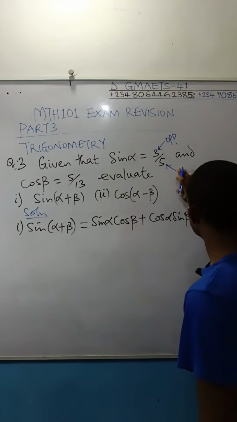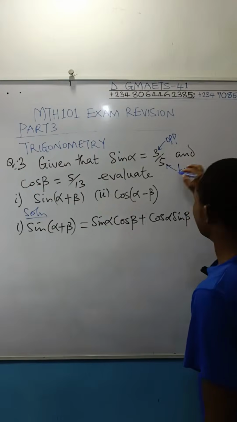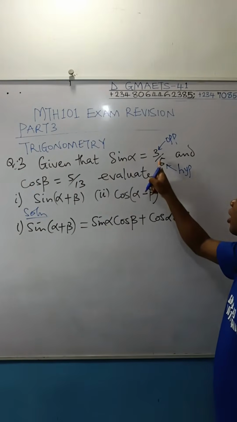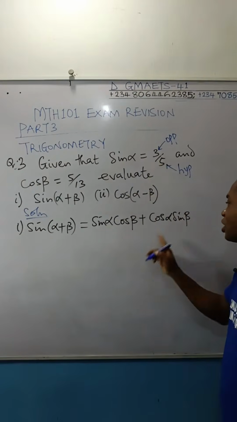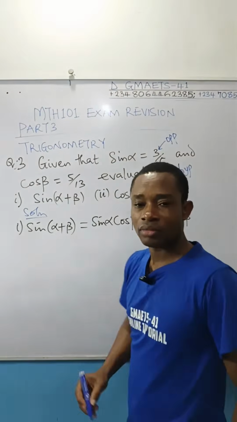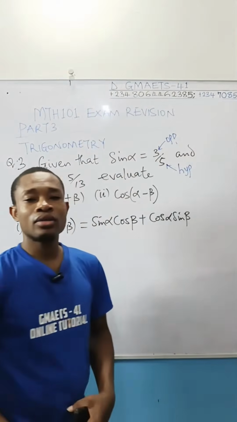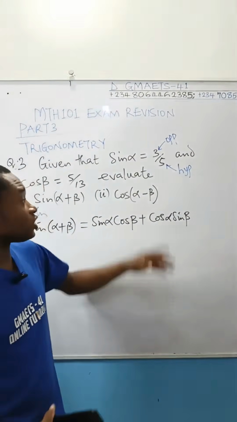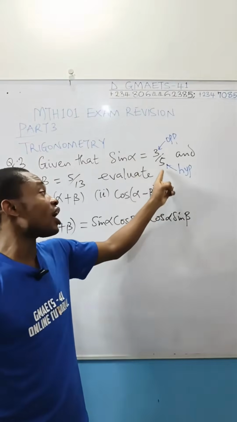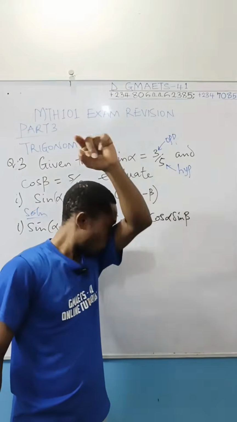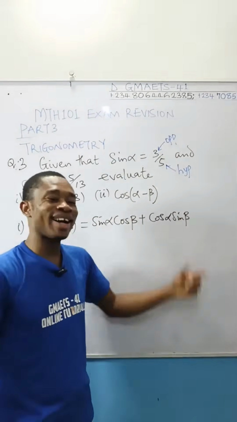From the trig function bearing the alpha, I know the hypotenuse already. I know the opposite. My problem is the adjacent.